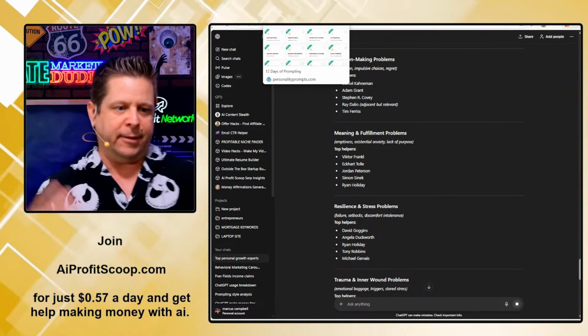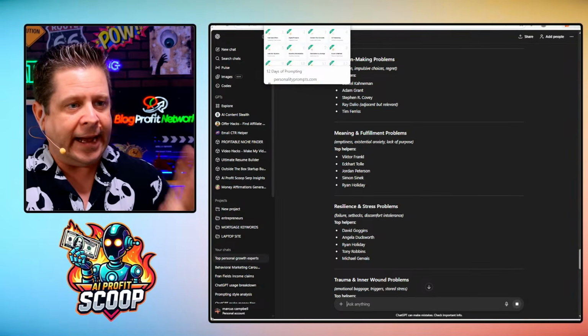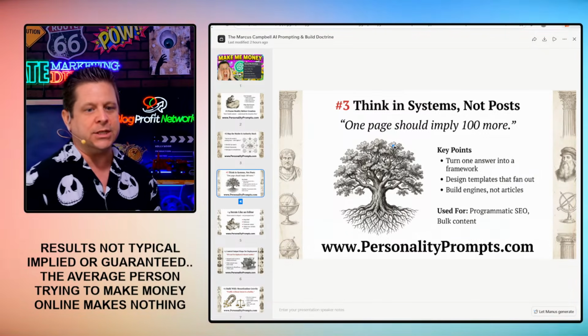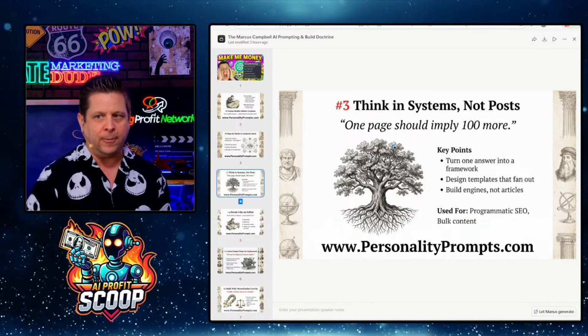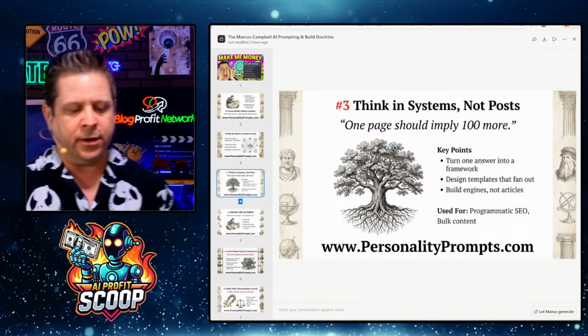This isn't about just, let me make some content because the internet needs more words. This is about how do we strategize and think about it differently. This is good for building engines, not just articles. Can I make templates? Can I make something that's going to help? Can I hit on all the problems that people have with this stuff? Right now, we're starting this.